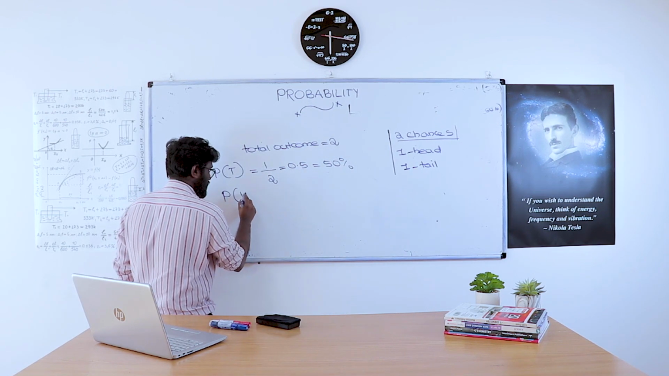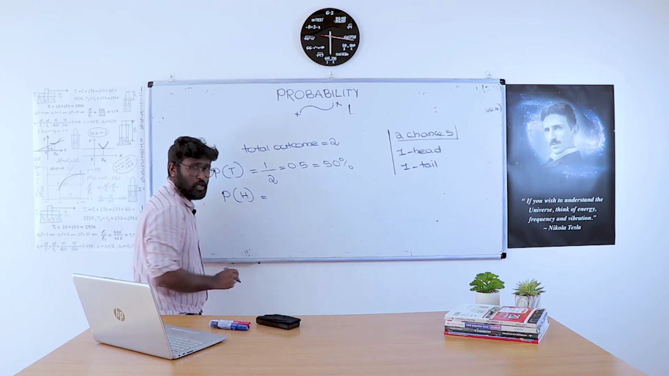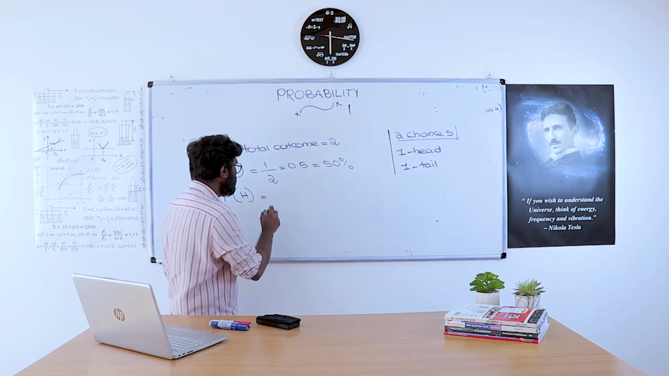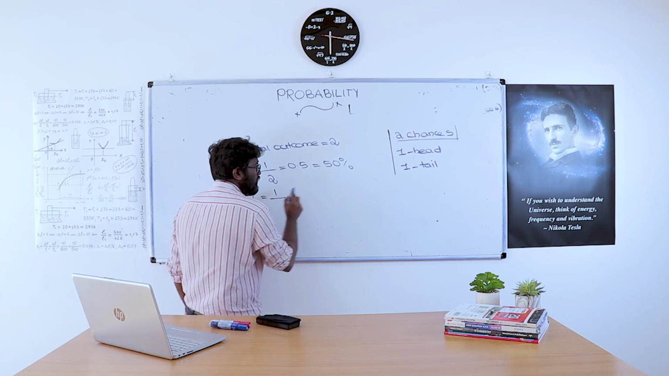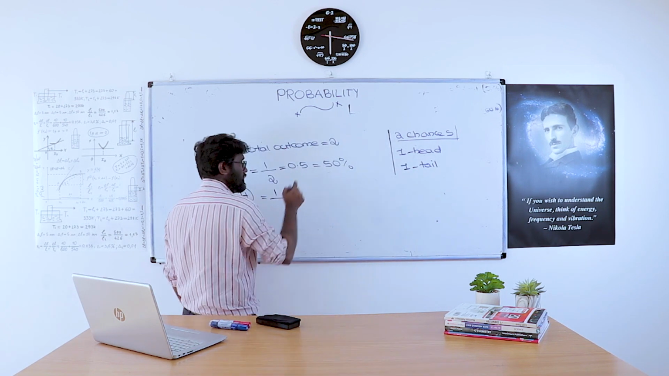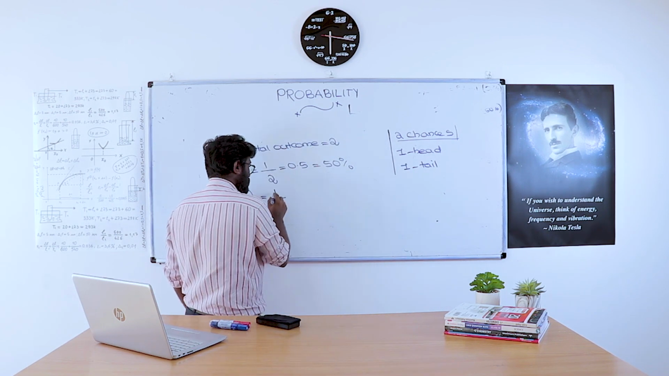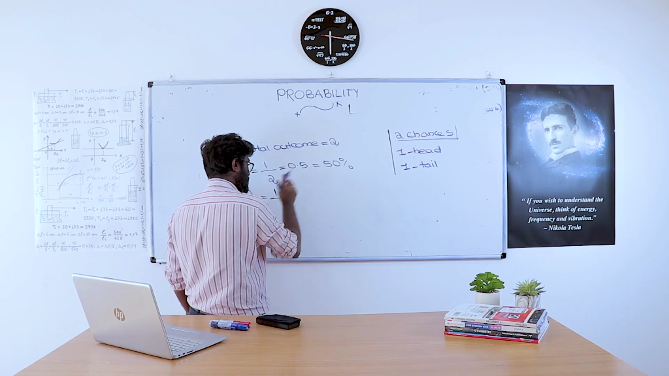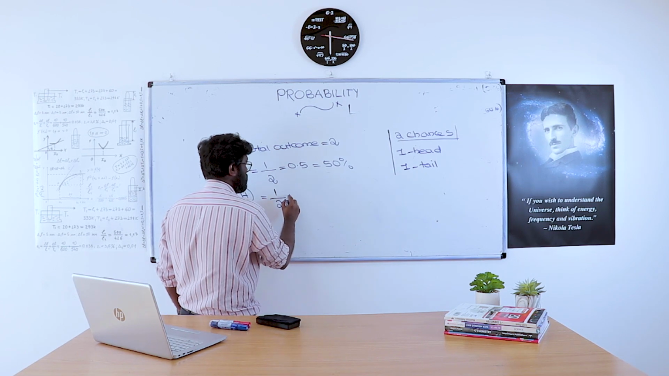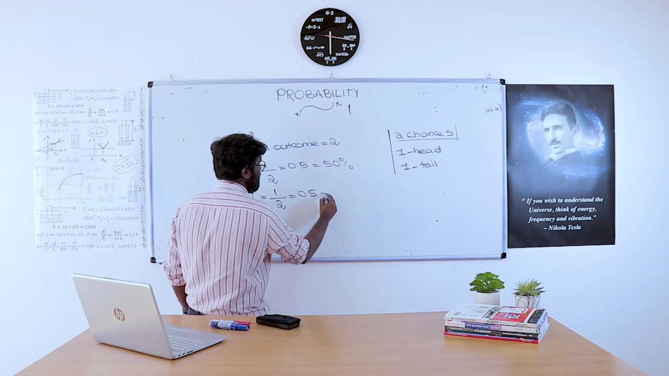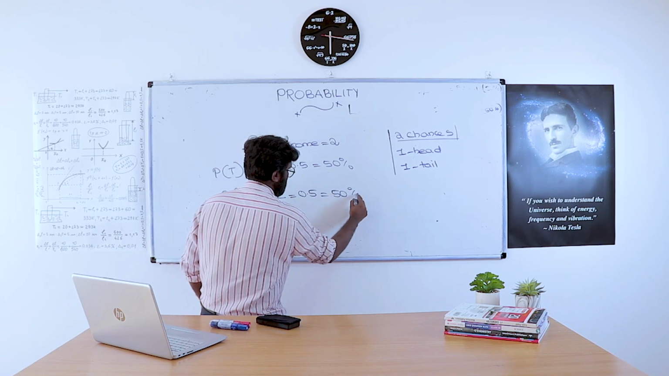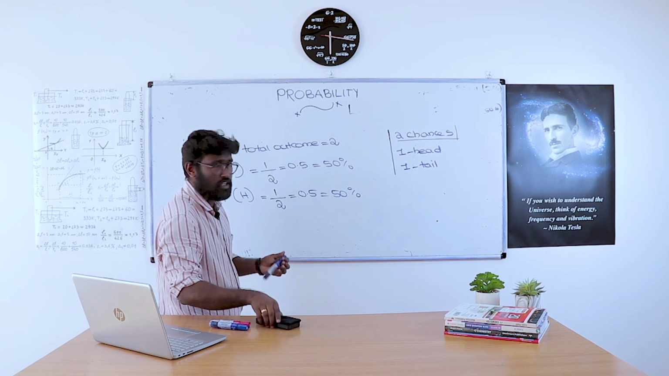Probability of getting a head is, again, what is the probability there? There is a chance that head will appear. So the probability of getting a head: the favorable outcome is 1 and the total outcome is 2. 1 by 2 equals 0.5, which we can say is 50%. So one more example.